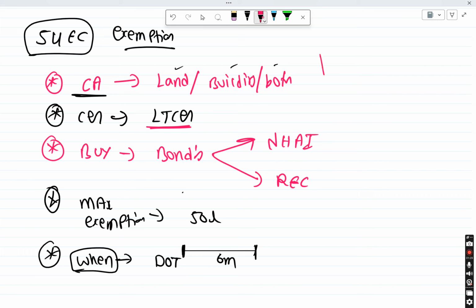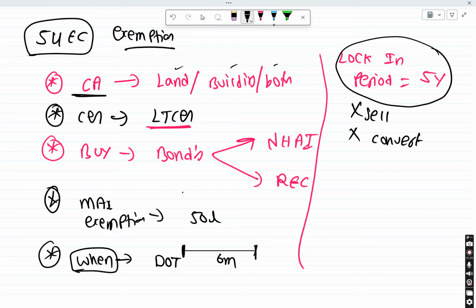Is there any lock-in period? The lock-in period here is 5 years. In these 5 years, obviously you cannot sell, and you cannot convert it into money by pledging the bonds and taking money from somewhere else, or taking a loan against it. You just have to keep it 5 years.